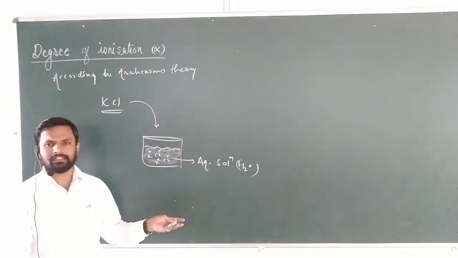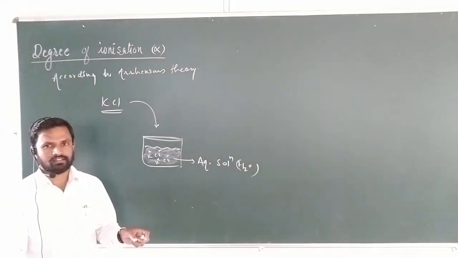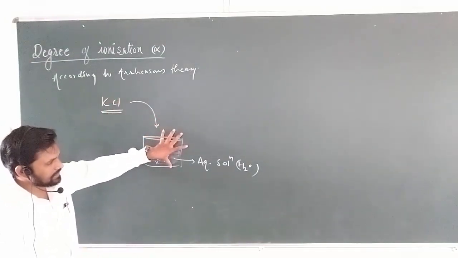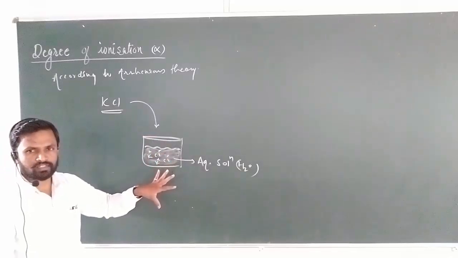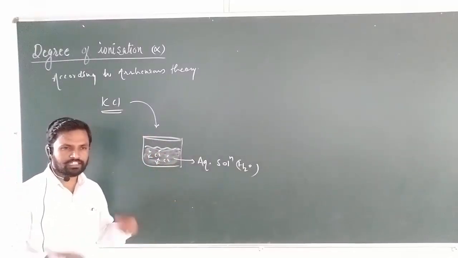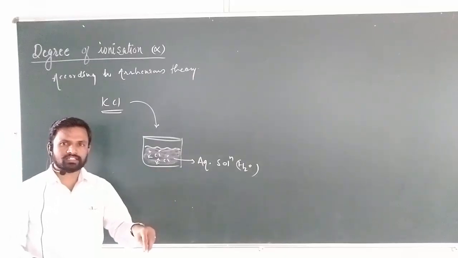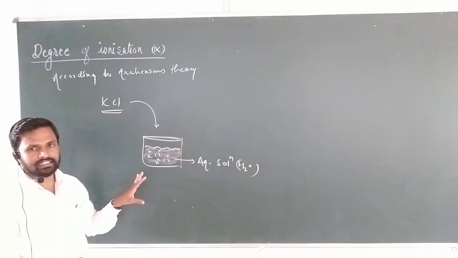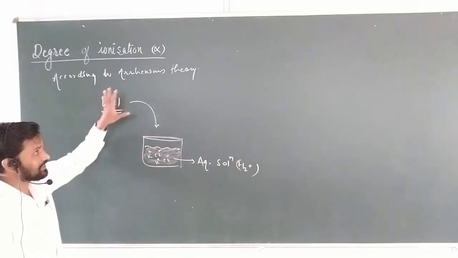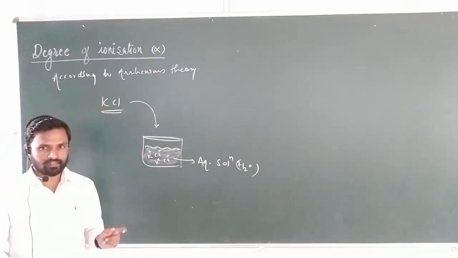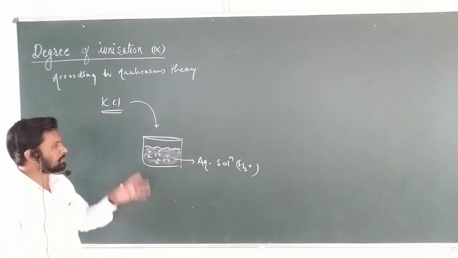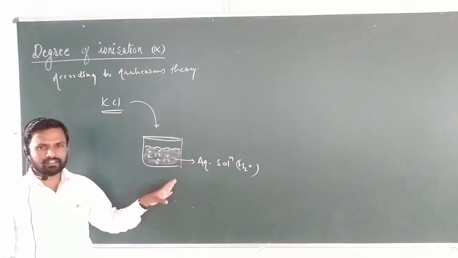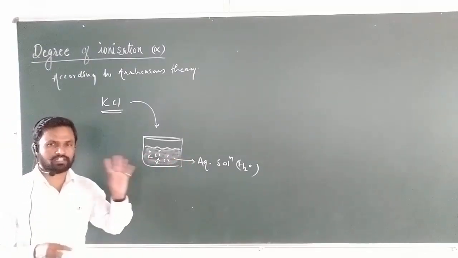This is the dissociation, the ionization of a particular electrolyte into ions. Getting my point? Any electrolyte, if it is dissolved in an aqueous solution, splits into positive ions and negative ions. This splitting into ions in aqueous solution is known as ionization. Ionization is nothing but the splitting of molecules into positive and negative ions in aqueous solution. This is the first concept.